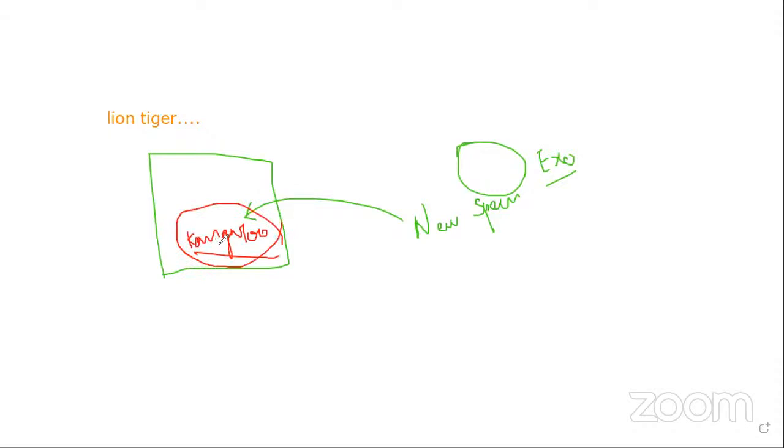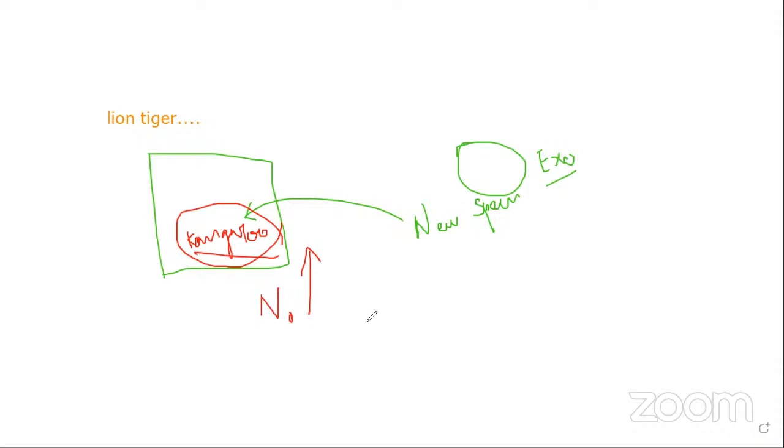As a result, the number of kangaroos will increase, because they are not eaten by any predator. The exotic species number will increase.